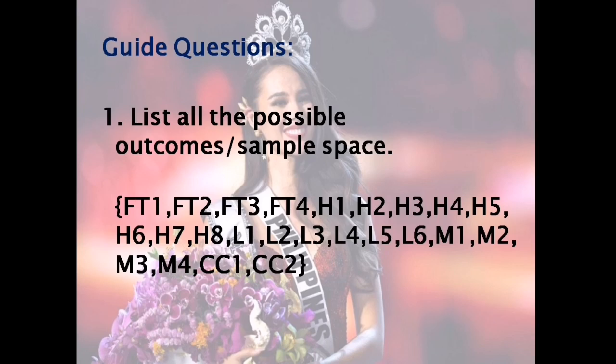For honey, so there are 8. So, H1, H2, H3, H4, hanggang H8. Lollipop, there are 6. So, L1, L2, hanggang L6. So, sa Milkita naman, M1, M2, hanggang M4 because there are 4 Milkita. And then, chewy choco, there are 2. So, CC1 and CC2. So, etong lahat ay ang ating possible outcomes or sample space.